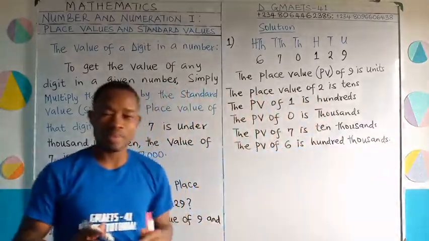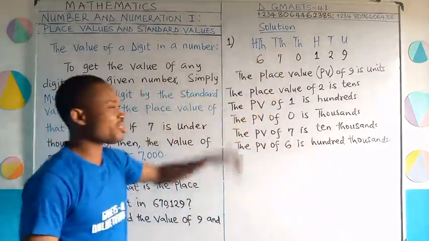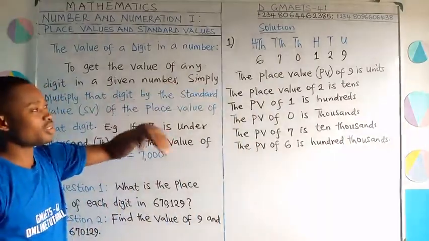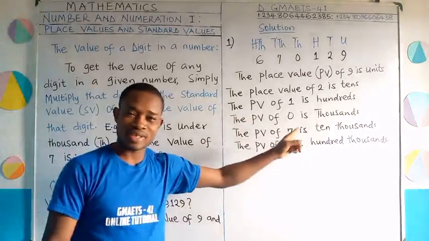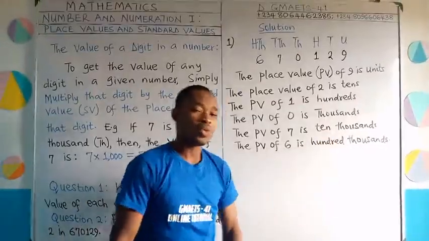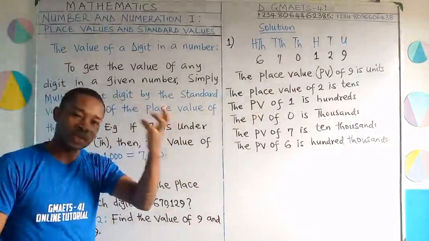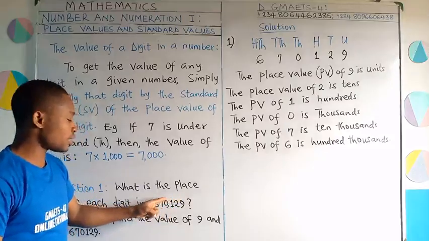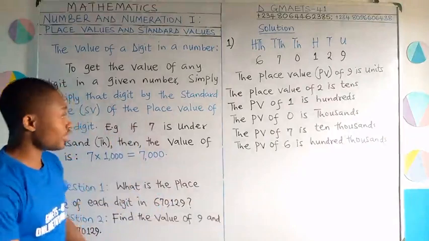And this is how simple we get place values. You see, because I was able to bring this out very quickly, I wrote the place values just looking at what I have there. Let us move on to question number 2. But I hope you understand this solution, right? Like I said, it's really not compulsory to do all these things. Quickly, if I ask you what's the place value of any digit here, you can actually work this out at heart. You know that this first one is units, tens, hundreds, thousands, 10,000, 100,000. So from there, you can just write out their place values.